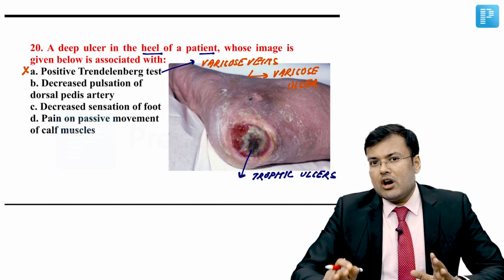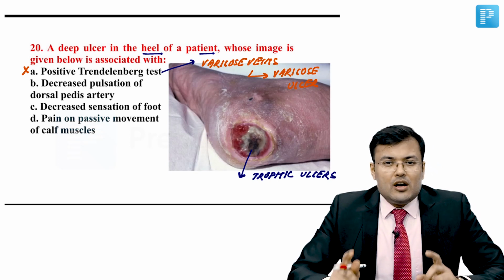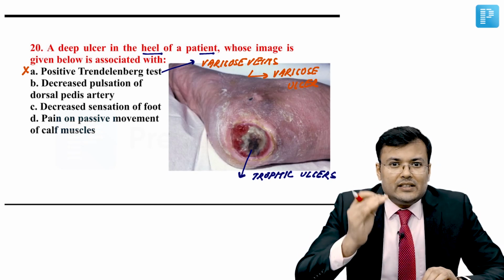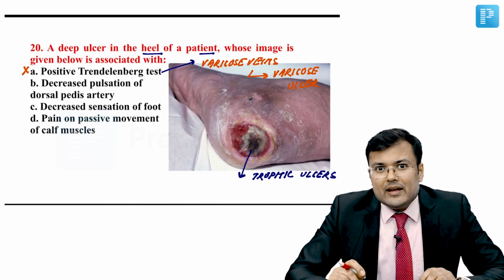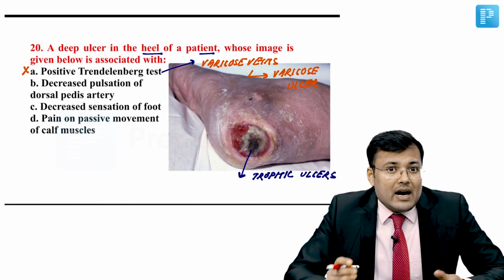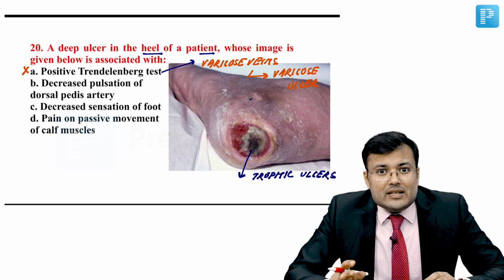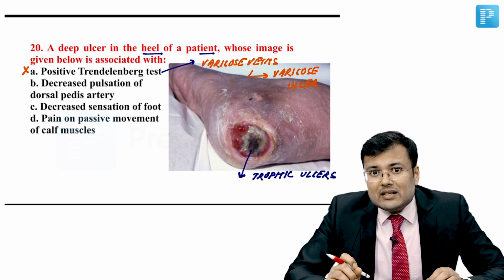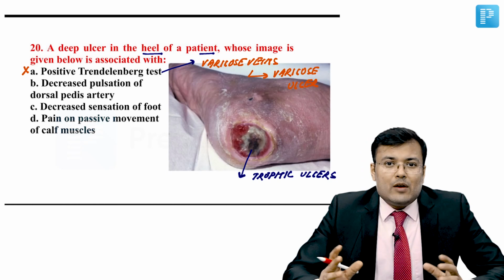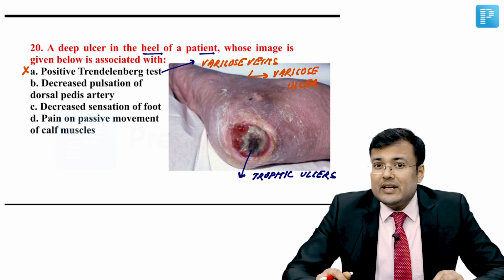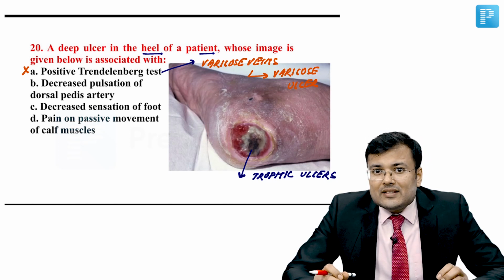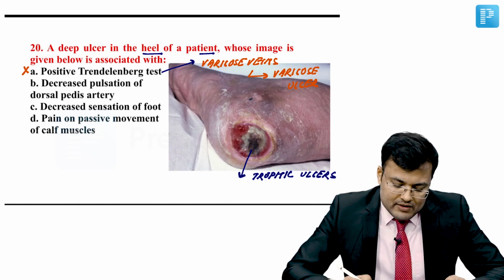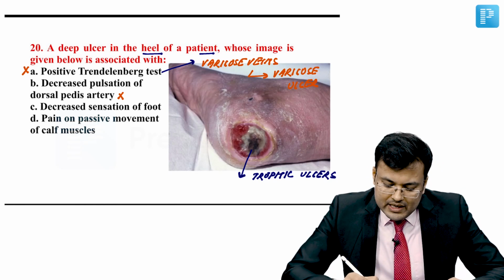Decreased pulsation of dorsalis pedis artery. So, in which kind of ulcers there is decreased pulsation of artery or there is decreased vascular supply? Yes, ischemic or arterial ulcer. And these ischemic or arterial ulcers are punched out ulcers. And what is the location of arterial ulcer or ischemic ulcer? Lateral surface of ankle or digits. Clear? So, obviously this is also ruled out.